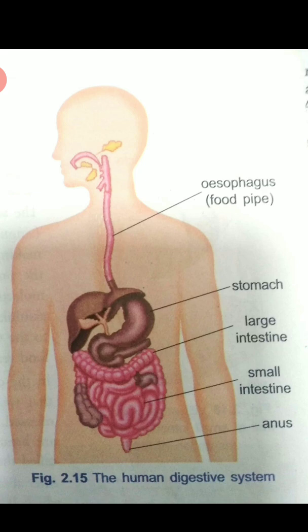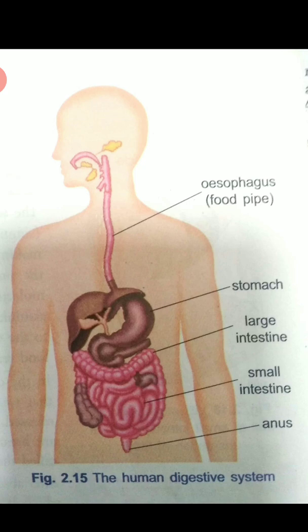The buccal cavity, food pipe or esophagus, stomach, small intestine, large intestine, rectum and anus. These parts together form the alimentary canal or digestive system, otherwise digestive tract. The food components gradually get digested as food travels through the various compartments.